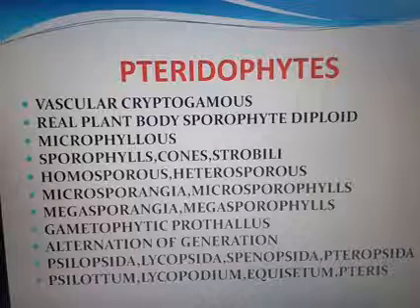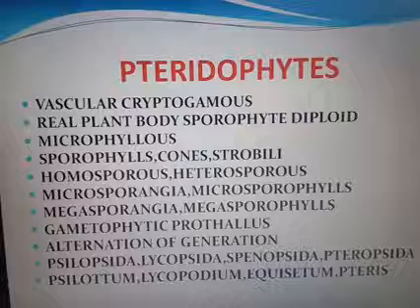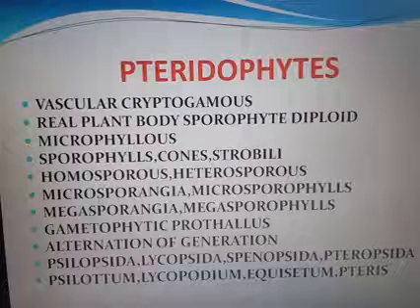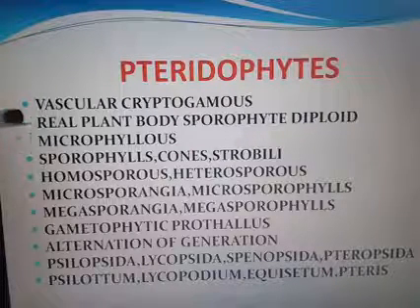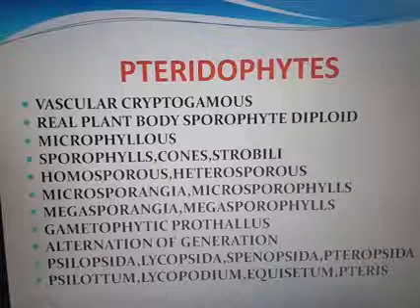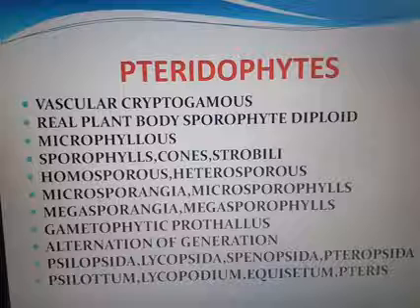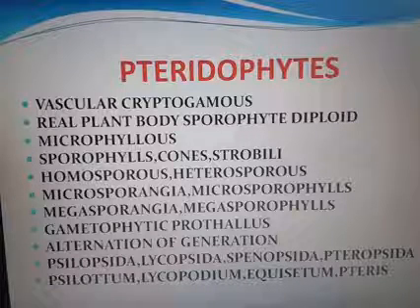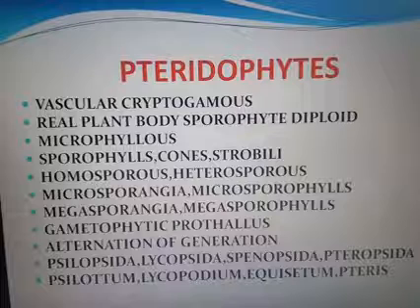The leaves are of two types, microphyllous or macrophyllous. If it is small, that is known as microphyllous, and if it is large, that is known as macrophyllous. These microphyllous and macrophyllous leaves produce spores which are produced in the sporangia.